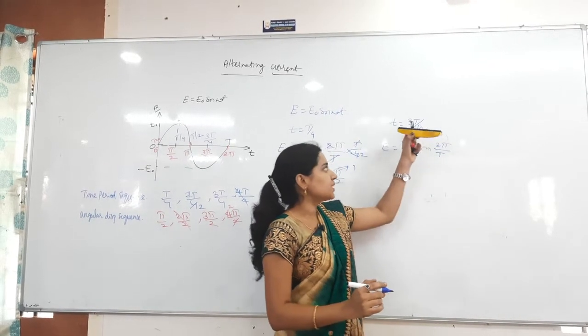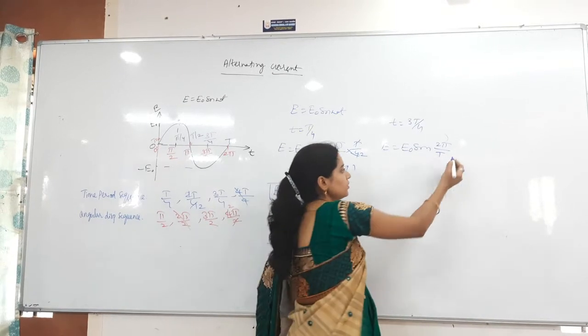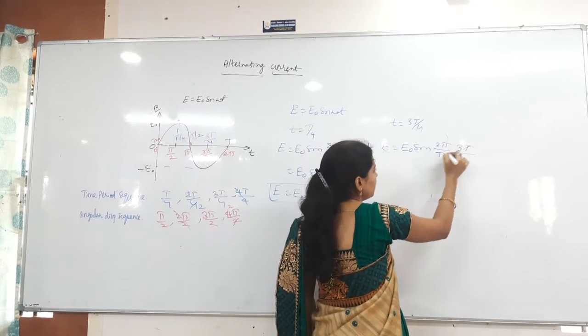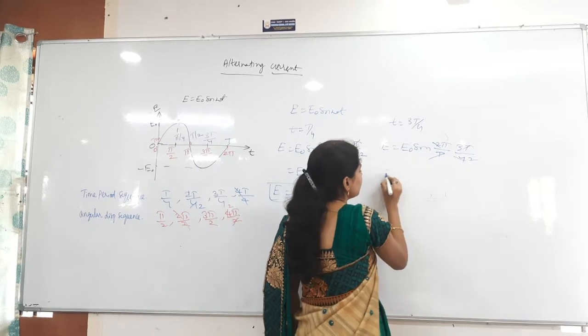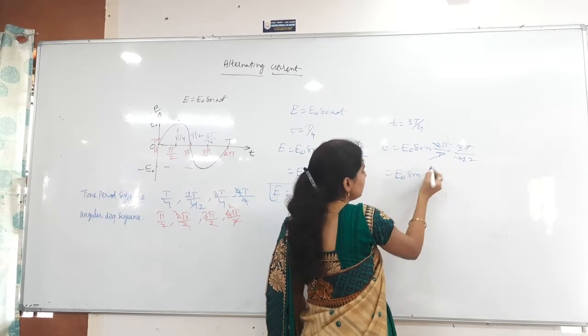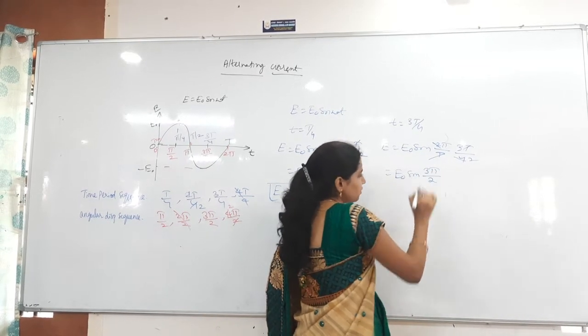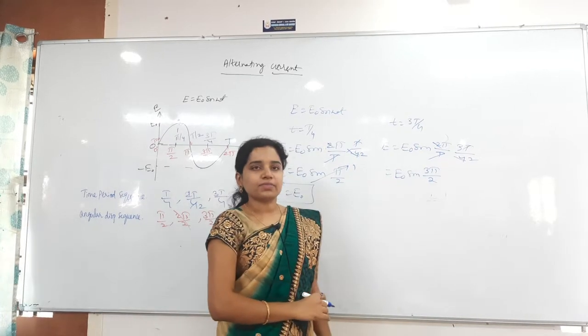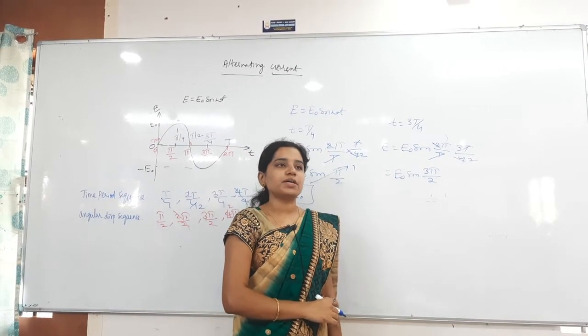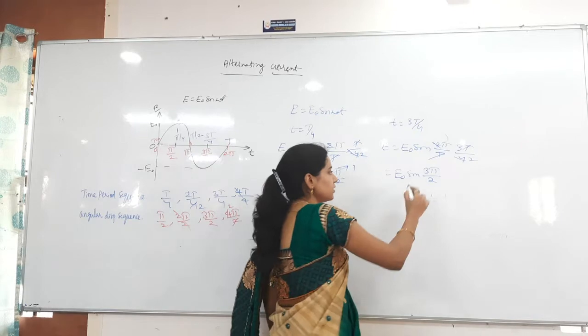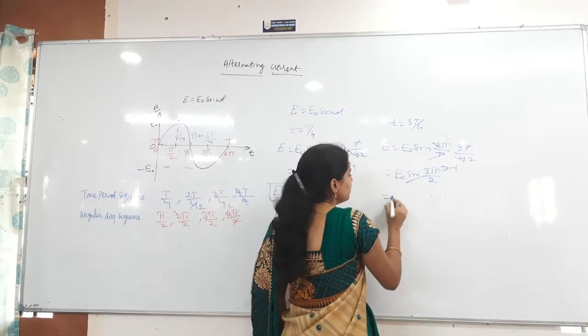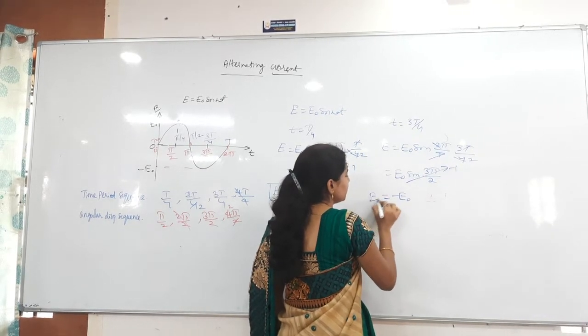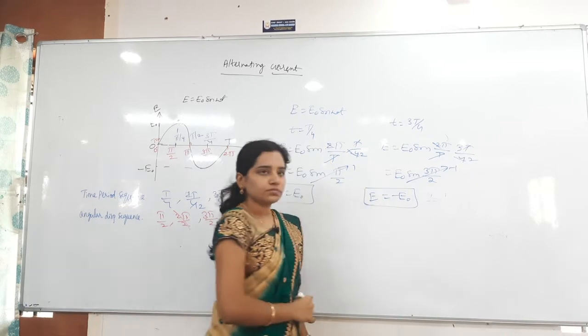Now in the place of small t, how much time have I given? 3T by 4. So T gets cancelled, and what you get here is E naught sin 3 pi by 2. 3 pi by 2 is nothing but 270 degrees. At 270 degrees the sine value is minus 1. So it becomes minus E naught. That's it.